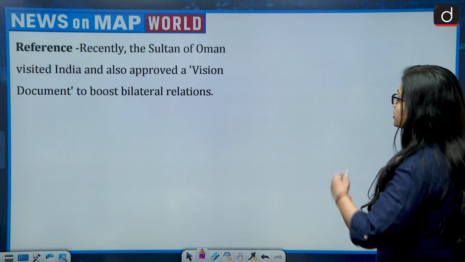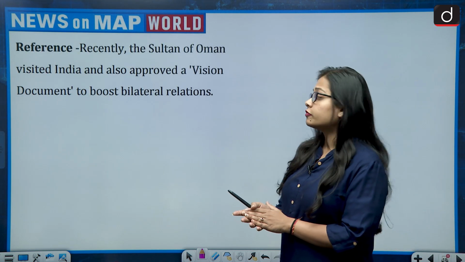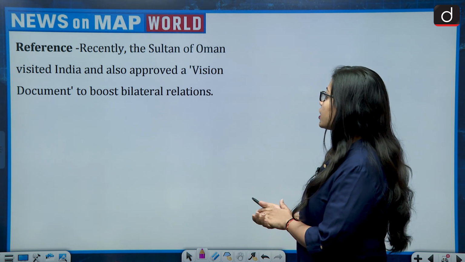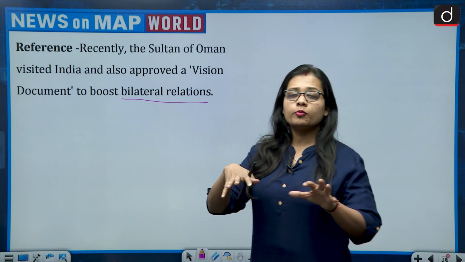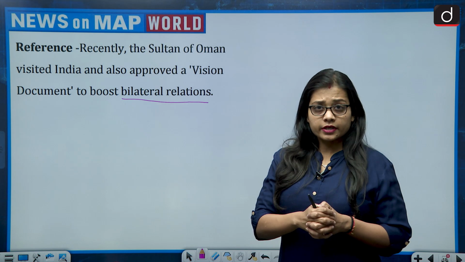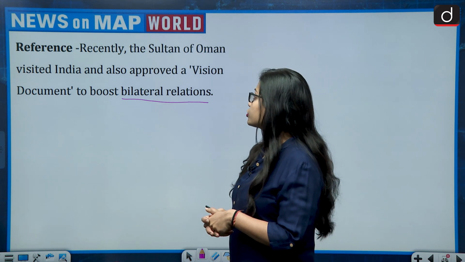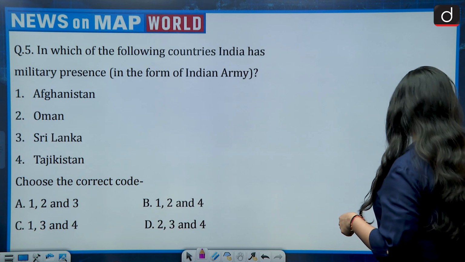Moving on to the next question. The reference talks about how recently the Sultan of Oman visited India and also approved a vision document to boost bilateral relations. So India and Oman are working towards improving their bilateral relations. They have also signed a vision document, and this brings Oman to the news.